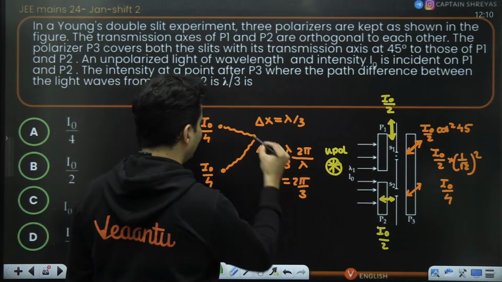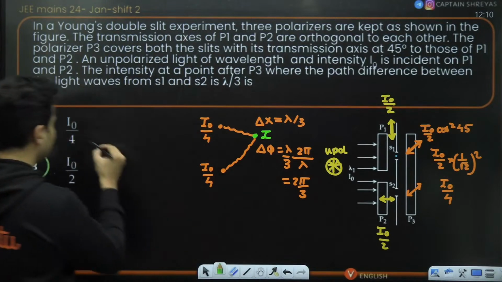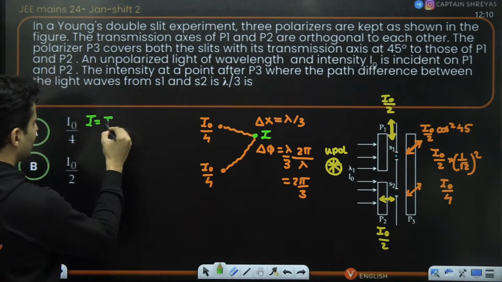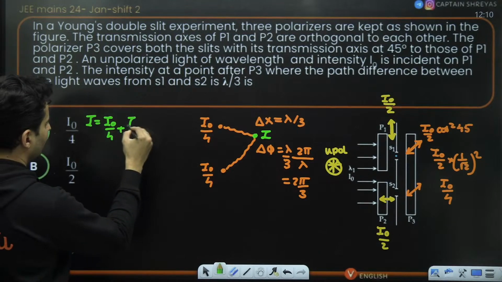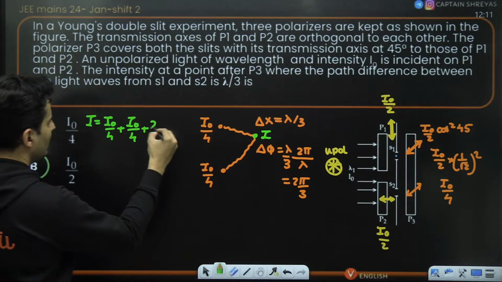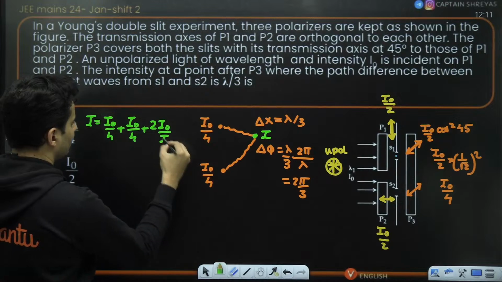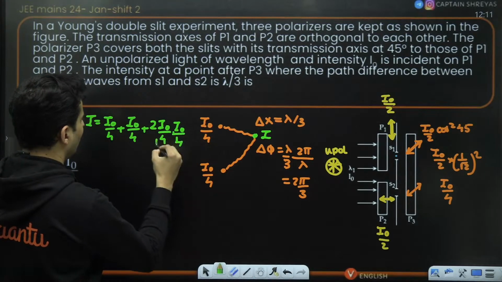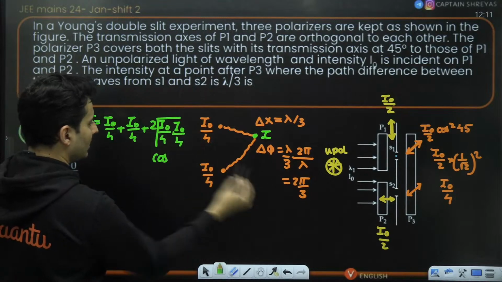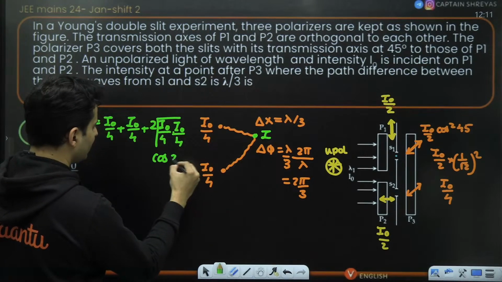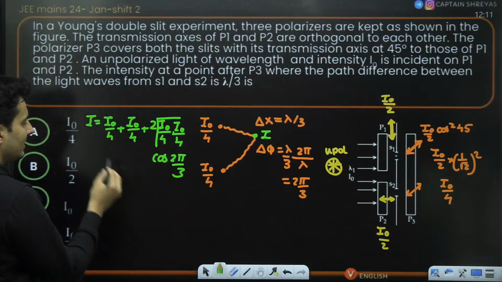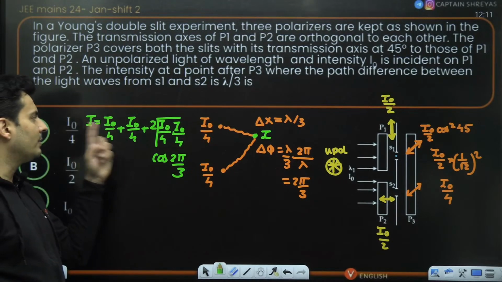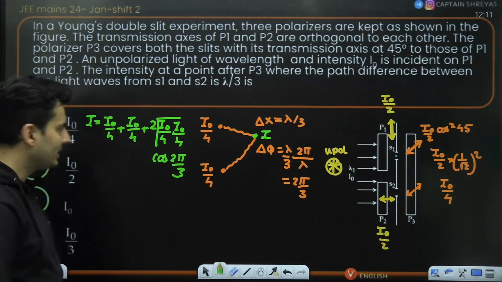So if I want to find what is the intensity here, the formula is there already. It is I1, which is I naught by 4, plus I2, which is again I naught by 4, plus 2 times root of I1 I2, cos delta phi, or the phase difference, which is 2 pi by 3. This formula is there, just like the amplitude addition formula. This is the intensity addition formula: I1 plus I2 plus 2 root I1 I2 cos delta phi.